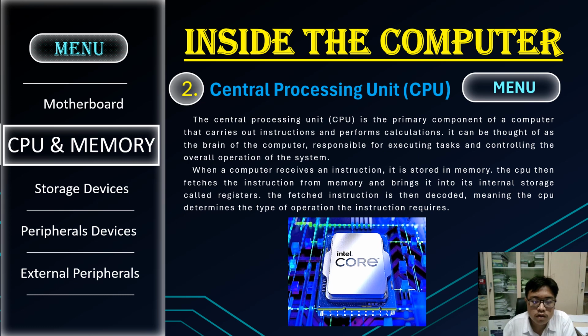When a computer receives an instruction, it is stored in memory. The CPU then fetches the instruction from memory and brings it into its internal storage called a register. The fetched instruction is then decoded, meaning the CPU determines the type of operation the instruction requires.